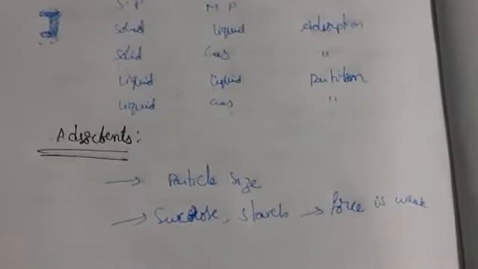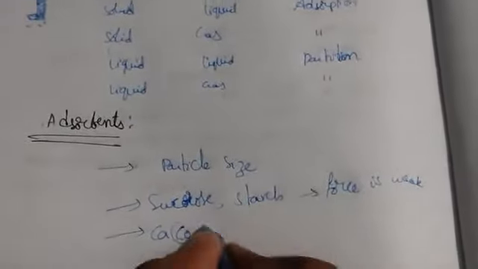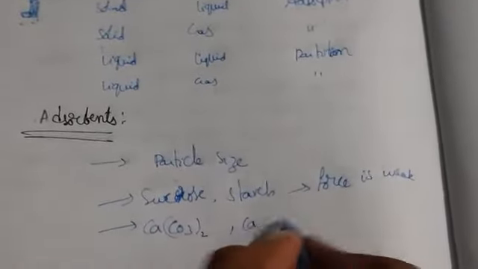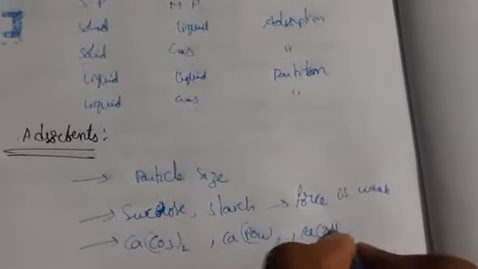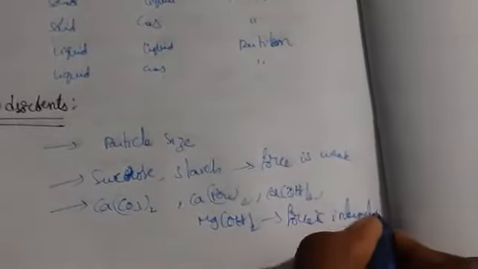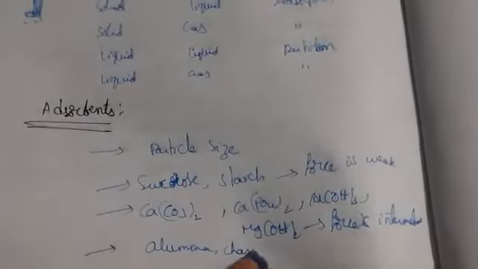These are the two things we are going to use. If the force of attraction is intermediate, then what can we use here? Calcium carbonate, CaCO3 twice, CaPO4 twice, and CaOH twice, MgOH twice. If the force is intermediate, then we are going to use these adsorbents. Suppose the force is strong, mainly we are going to use alumina, charcoal. So these are the things we are going to use.